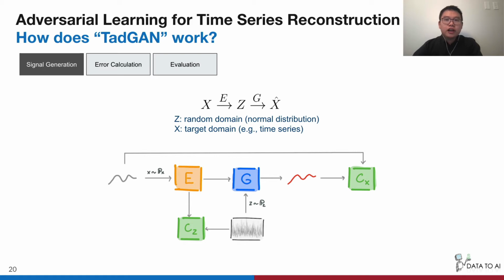In addition to the original GAN structure, TadGAN further introduced an encoder E and an additional discriminator CZ to distinguish between the encoded signals and random noise. E maps the original time series to a low-dimensional space, and G reconstructs it back to the original space.